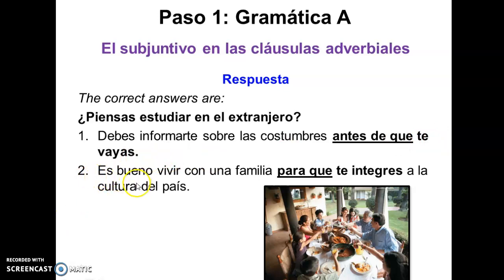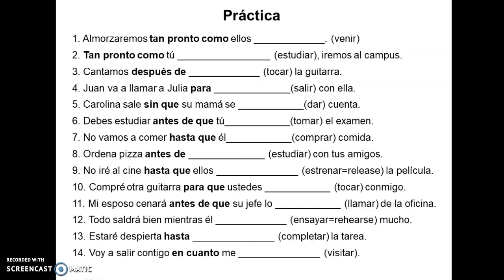Es bueno vivir con una familia para que, so that you get acquainted with the culture of the country, to feel part of this country, this culture. So there's a slide that I provide also with a practice.